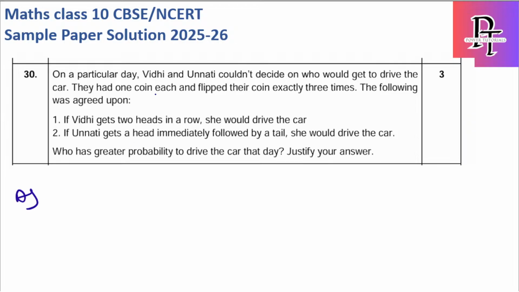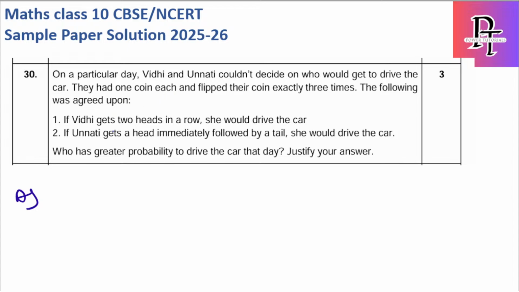On a particular day, Vidhi and Unnati couldn't decide who would get to drive the car. They had one coin each and flipped their coin exactly 3 times. The following was agreed upon. So we have 2 coins. Vidhi has 1 coin and Unnati has 1 coin, and they flip exactly 3 times.